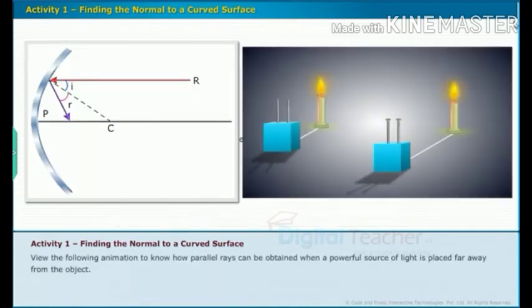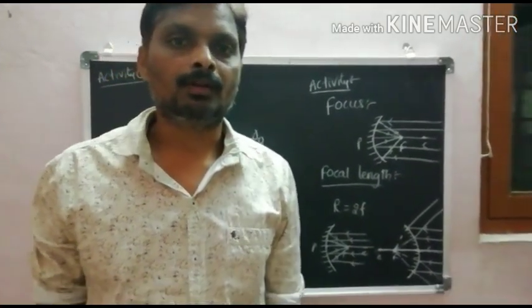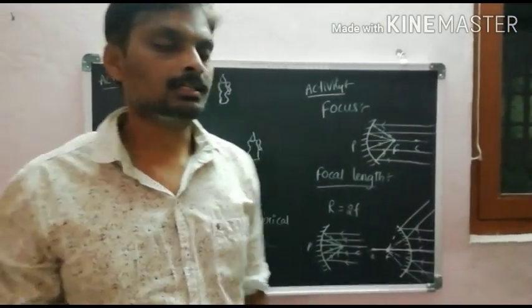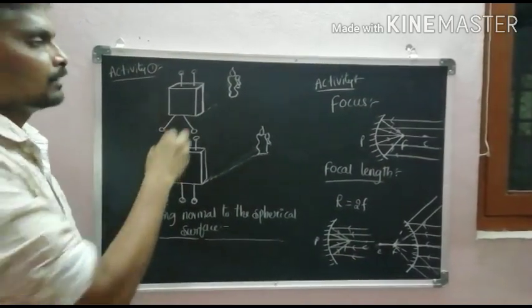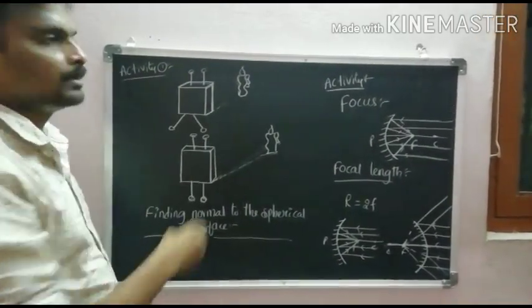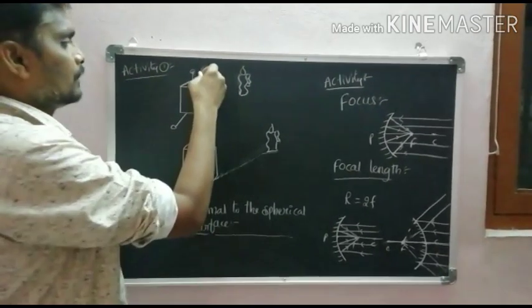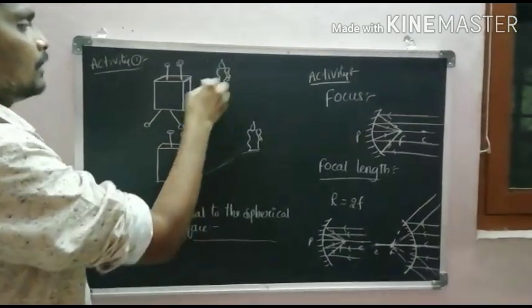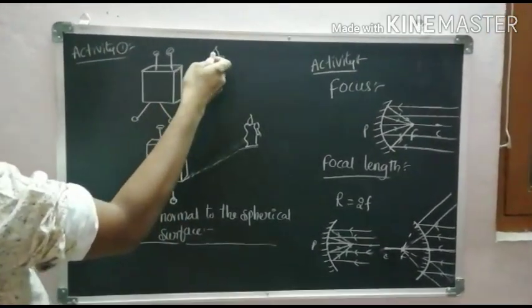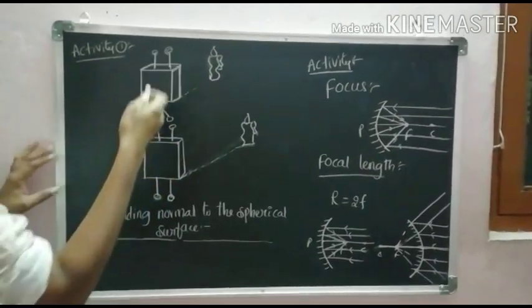View the following animation. How can we get a parallel beam of light? For our understanding, we have an activity in 10th class. So this is the thermocol box. These two are pins stuck on the thermocol box. So this is the candle. The candle is kept at the backside of the thermocol box. We are getting the image of two pins.